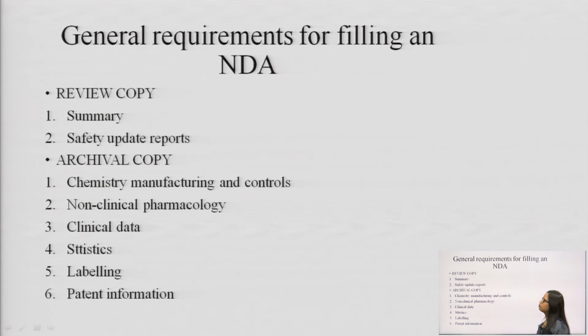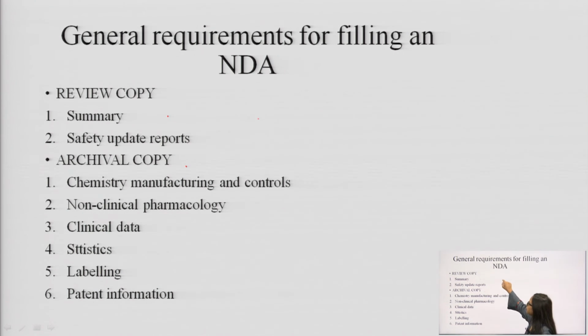General requirements for filing an NDA. What are the general requirements for filing the NDA? Here are the 2 points: review copy and archival copy. What is the difference between the review copy and archival copy? For filing an NDA, the sponsor has to make these 2 types of copies. One is the review copy and second is the archival copy.